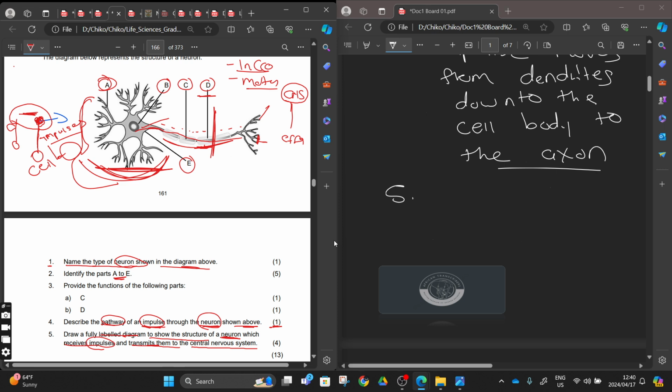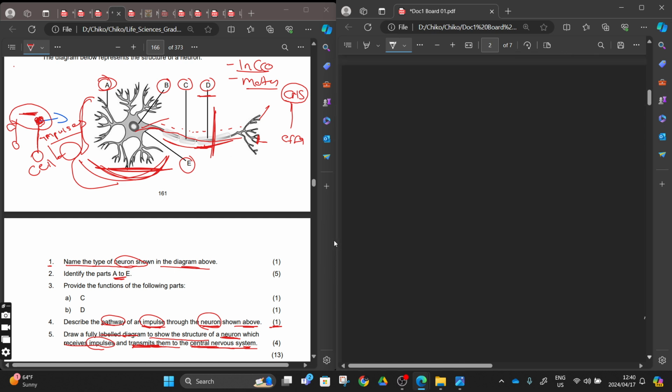The one that receives the impulse and transmits it to the central nervous system will be a sensory neuron, right? So you'll come here and write sensory neuron. This will be your heading. You can write this on top, you can write this on the bottom. Let me move on like this.